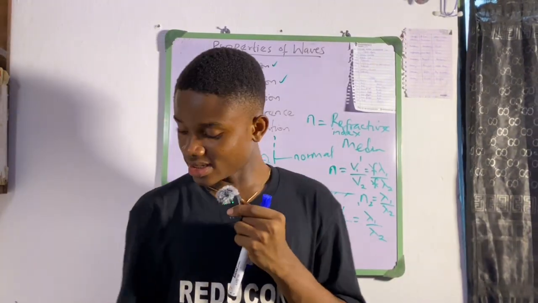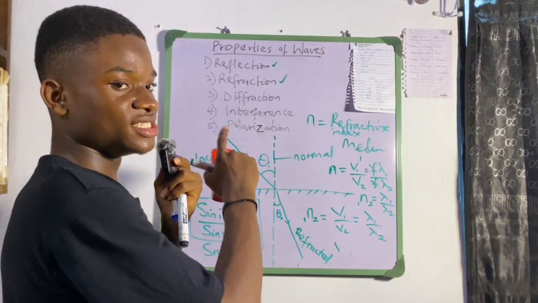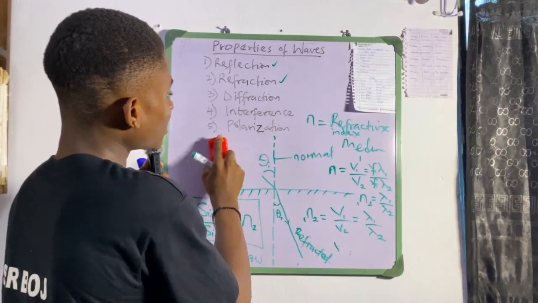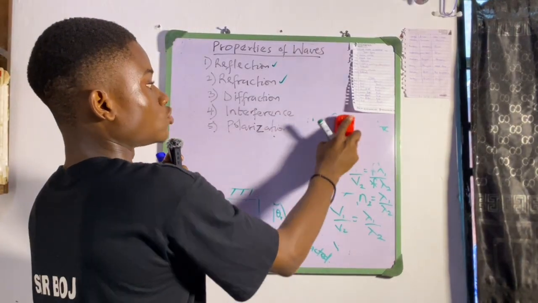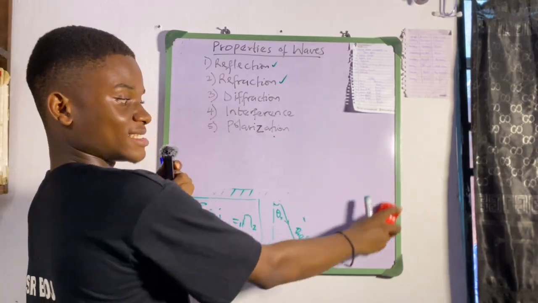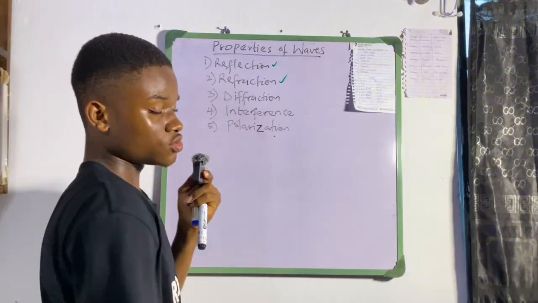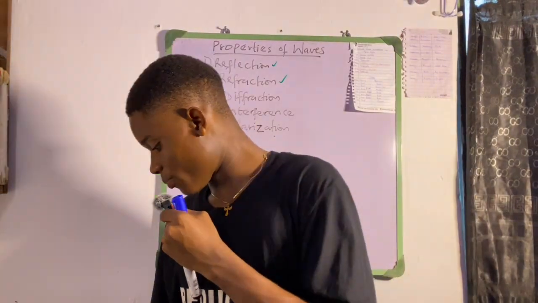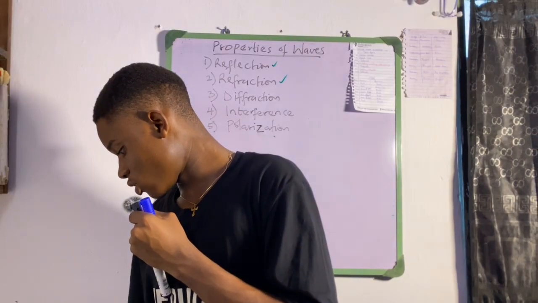So the next property of wave we're going to talk about briefly is diffraction. Diffraction is the ability of waves to pass through small openings.